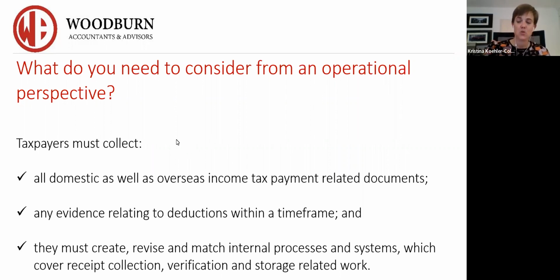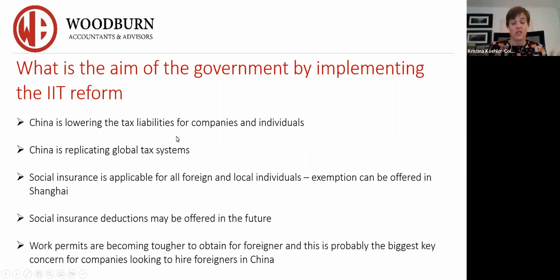Now, the biggest question that comes up, which is a debatable question, I think everybody has a different point of view. What is the aim of the government by updating, changing, and implementing the individual income tax reform? And then further, come December 31st, 2023, everybody's assumption is that, oh, they want to keep foreigners out. I don't believe that. I don't think people want to kick foreigners out. I don't think the Chinese government wants to kick foreigners out.